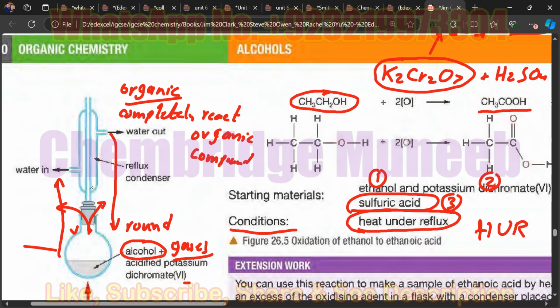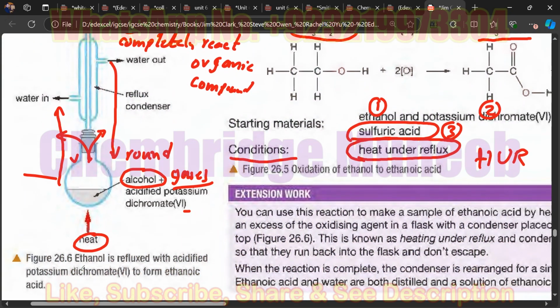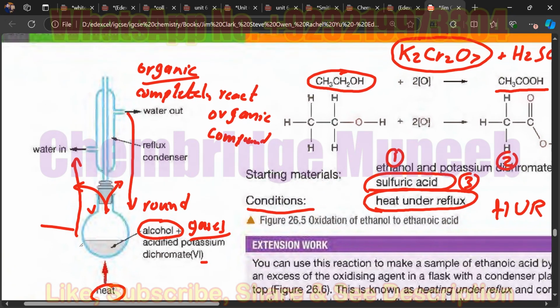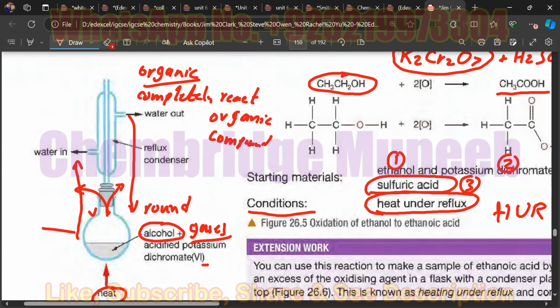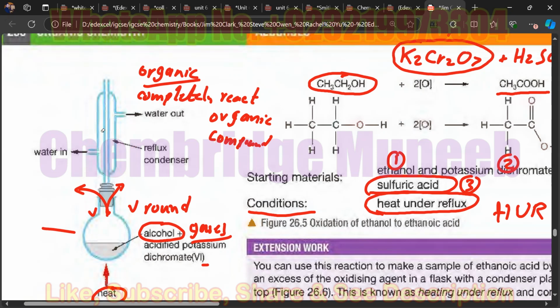So this process keeps going on inside this whole apparatus, and the reaction of the alcohol is completed with the oxidizing agent and sulfuric acid. So this is done in the heat under reflux. That's the whole theme of the heat under reflux, and how the condenser basically cools down the gases. How does it do it?